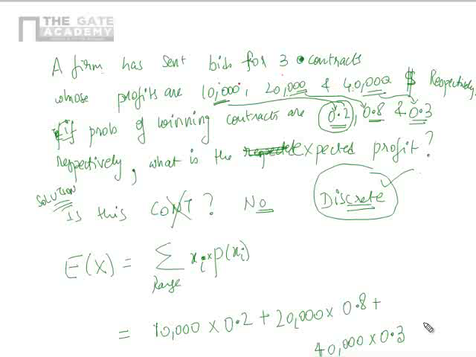So there are not one but three random variables, x1, x2 and x3. This is the expectancy of random variable 1, this of random variable 2, and this of random variable 3.